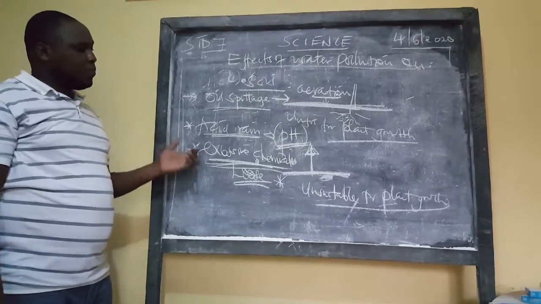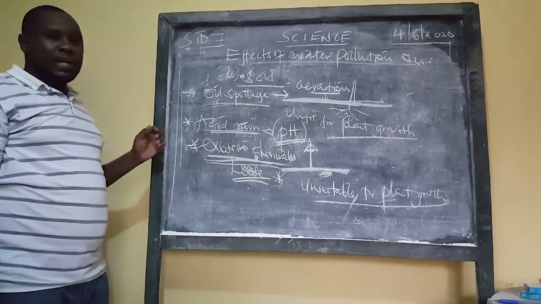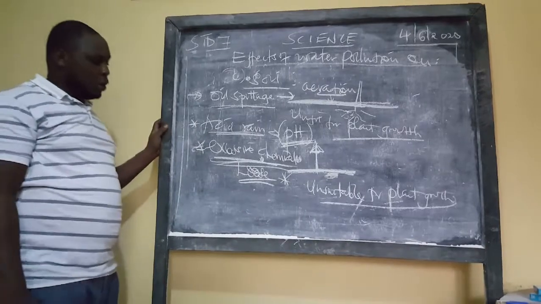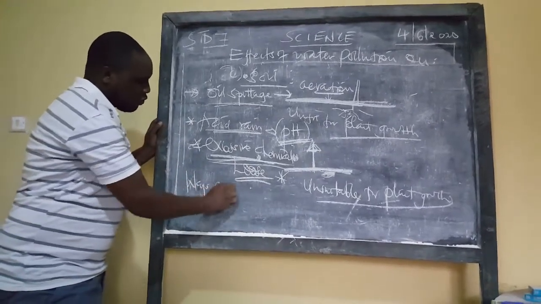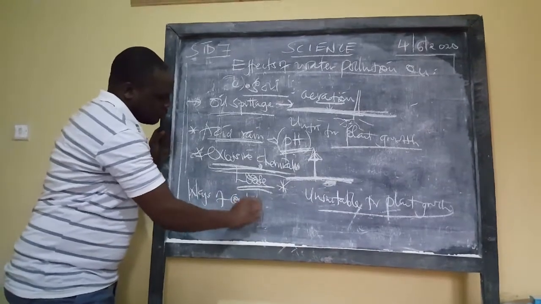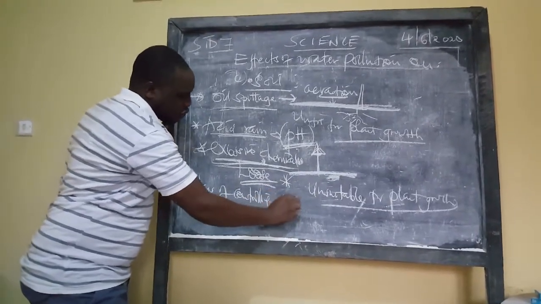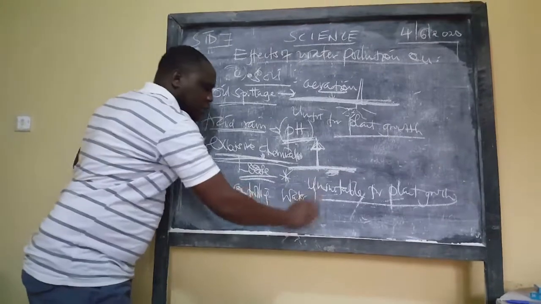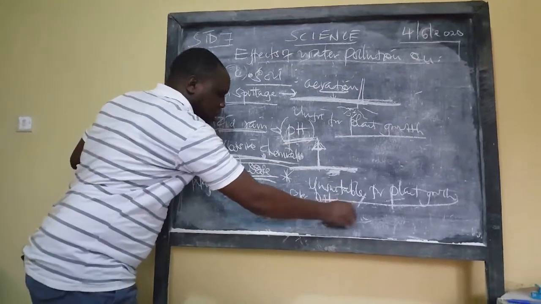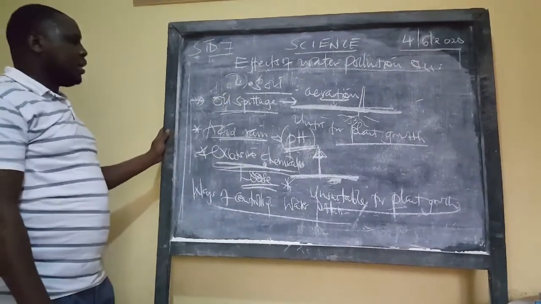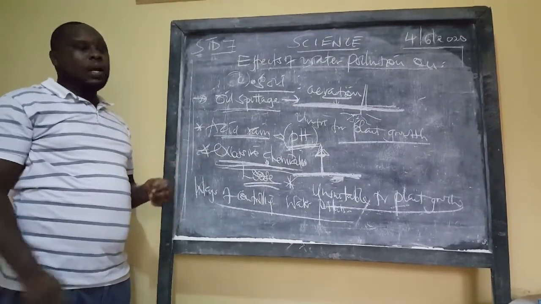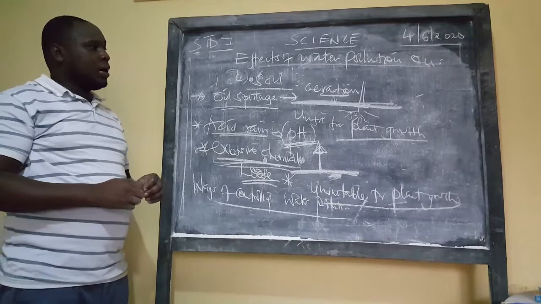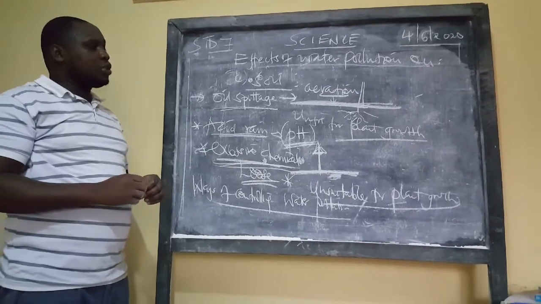So I want to stop at that point, and in our next lesson tomorrow, we will be dealing with ways of controlling water pollution. I'll just do them in a few minutes tomorrow, and then we get to our main subtopic of tomorrow, which will be the methods of controlling water pollution, so the ways of conserving water.